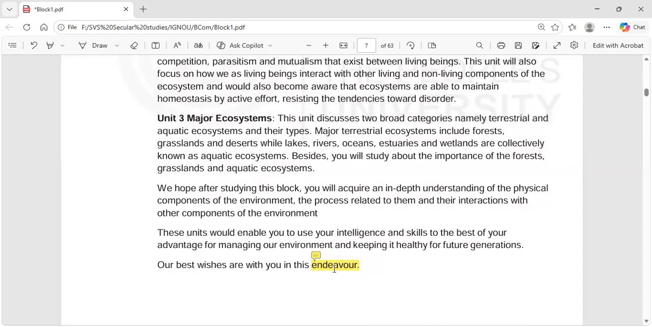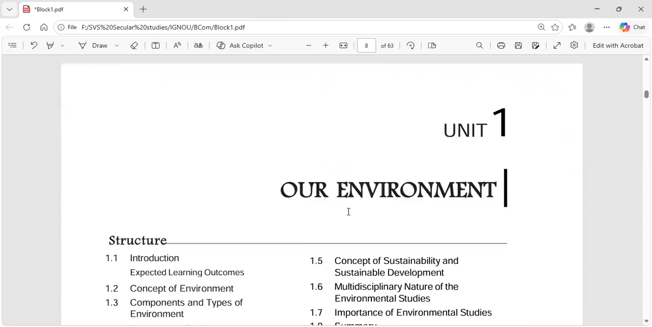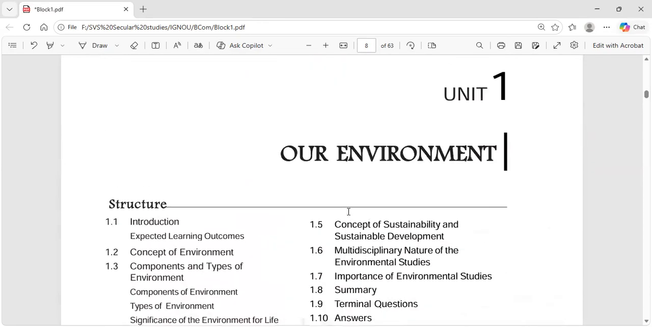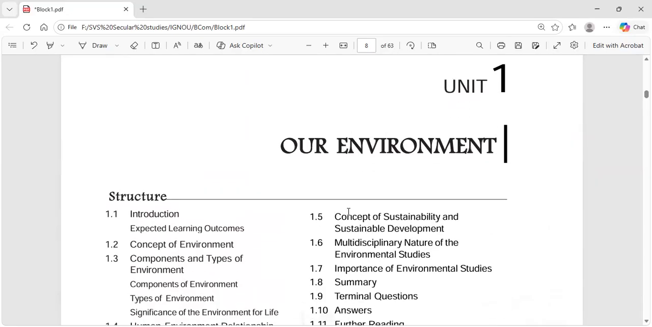Our best wishes are with you in this endeavor. Endeavor means a serious or determined effort. You have to be very serious and you have to be determined. That takes us to our first unit, that is our environment.